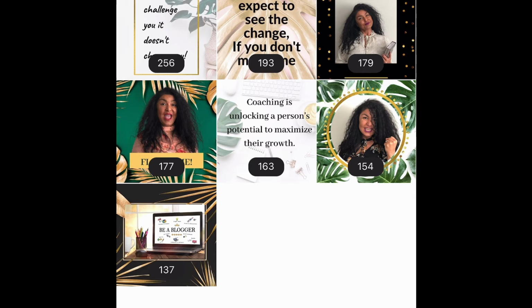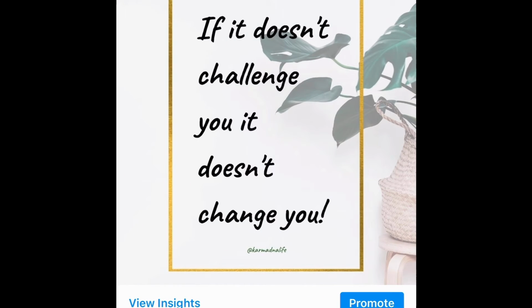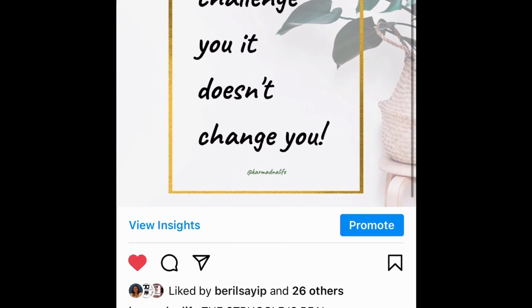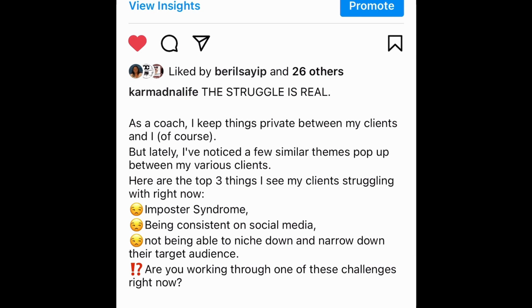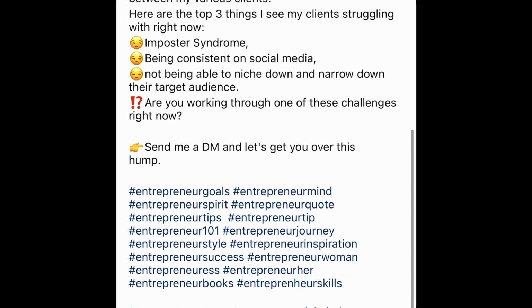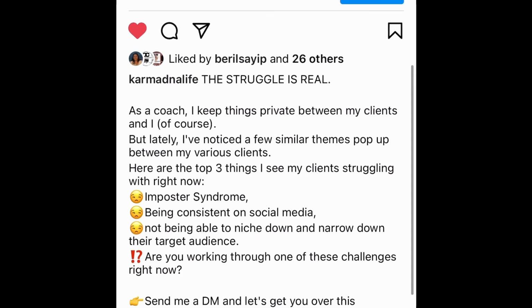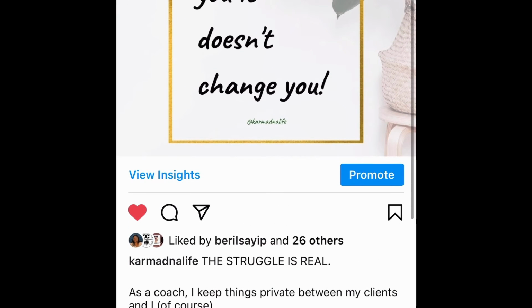And when I look at this, the one that was the most engaging post was this one. So I click on it, I look at the picture or the video, I look at the text overlay, and what worked for this post. Basically, I'm trying to audit my own post, right? And then I'll look at my captions. What was it about? How was the layout? Was it easy to read, or what made them engage? What was the topic about, of course? And what is the strategy I used for copywriting in this post? Also, of course, hashtags.